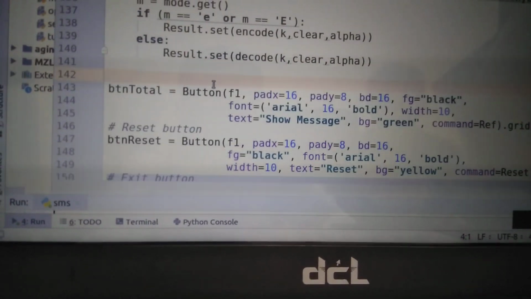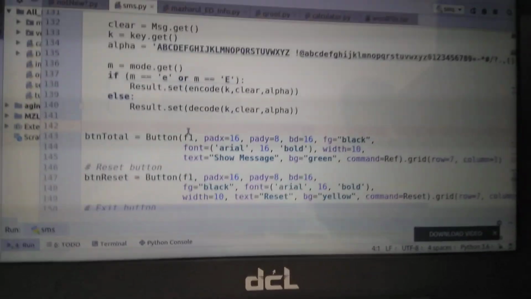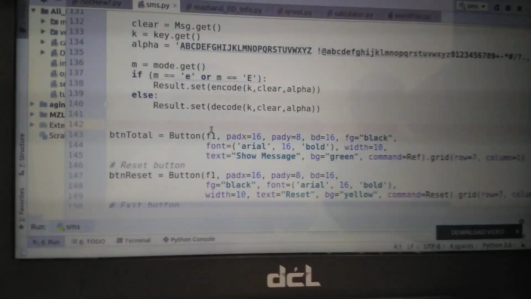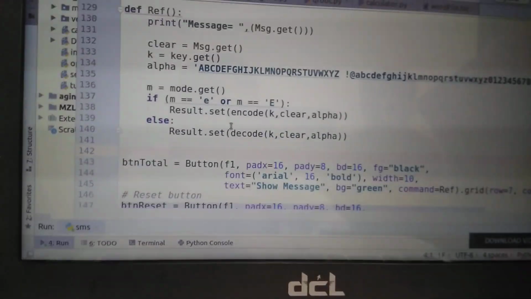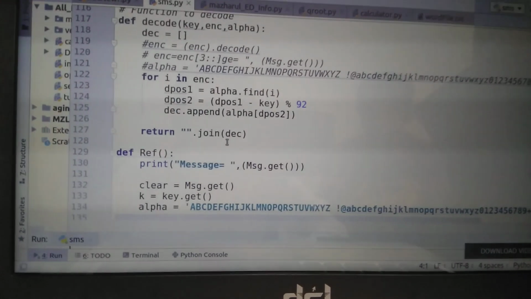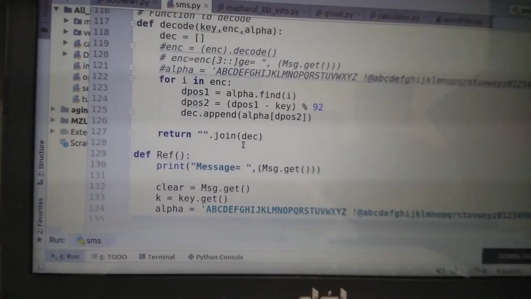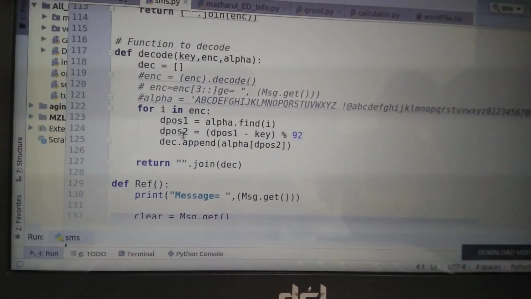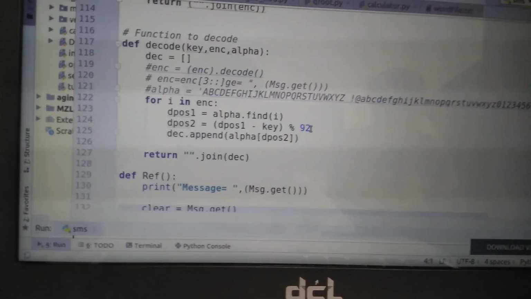We also use some button functions, as it is a graphical user interface, GUI, in the tkinter module, that means toolkit. So let's start the logic of the code. We implemented two algorithms, Vigenère cipher and Caesar cipher, but our final algorithm was Caesar cipher.